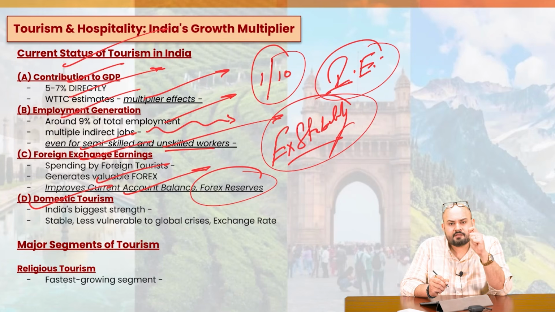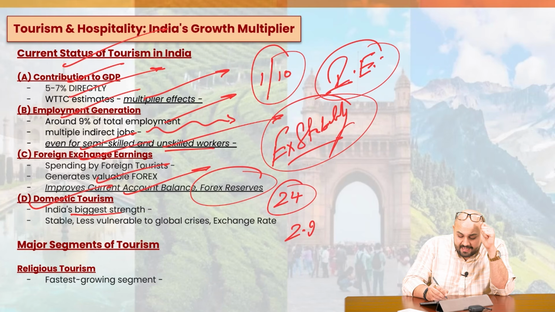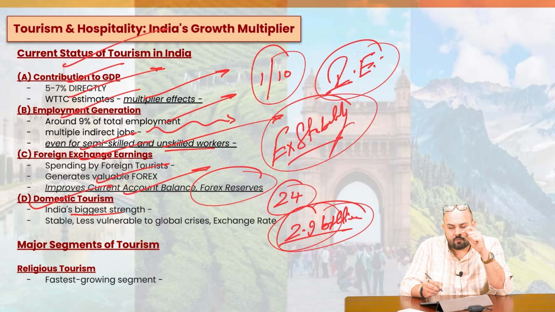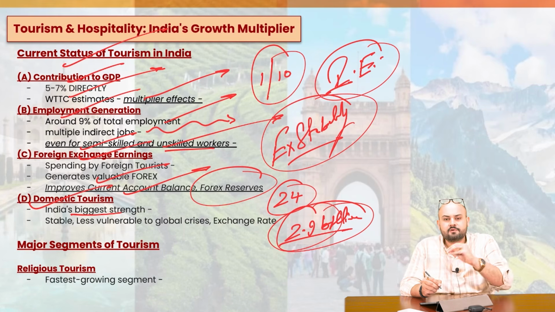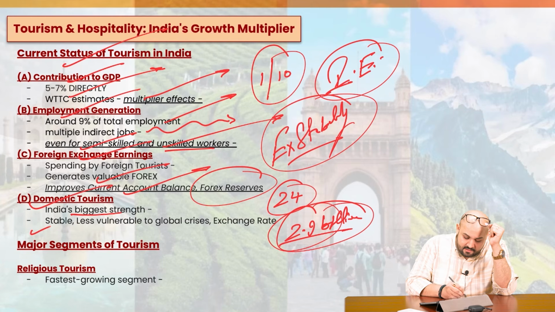Domestic tourism. Now, this is the biggest asset which India has. In the financial year 24 itself, almost 2.9 billion people basically registered or were a part of the domestic tourism. Those Indian people who basically travel to different places, 2.9 billion in financial year 24. And this is stable and this is less vulnerable to the global crisis.